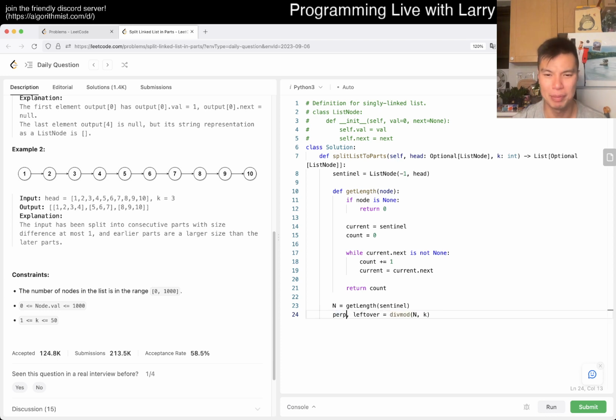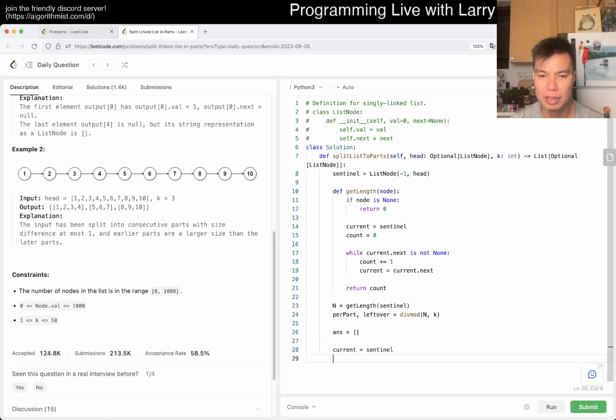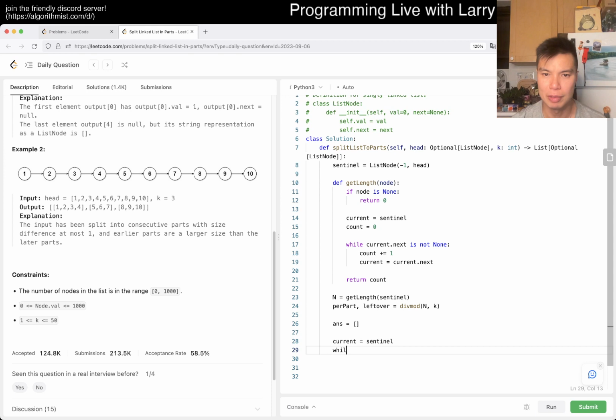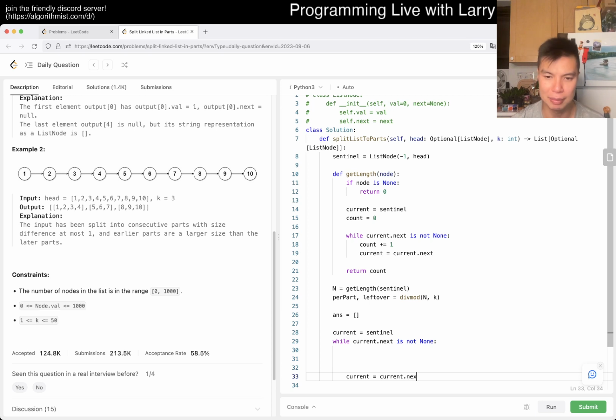So per part, and leftover. Yeah, so then now we just do it. Current is equal to sentinel, and then we have a while current.next is not none, current is equal to current.next. That's just my iteration.